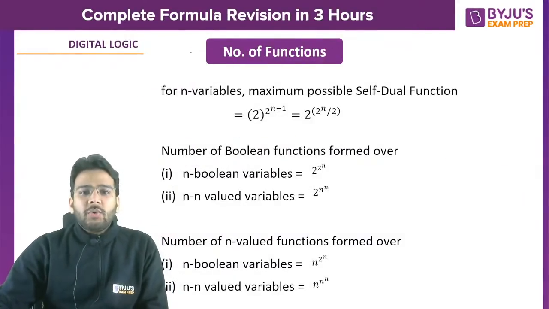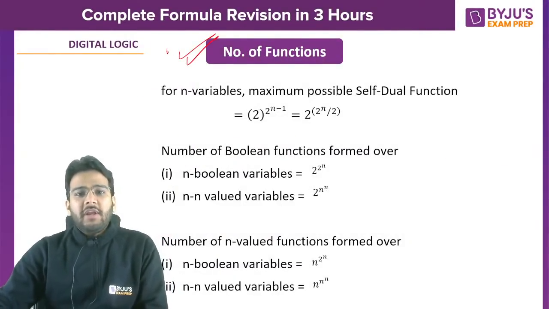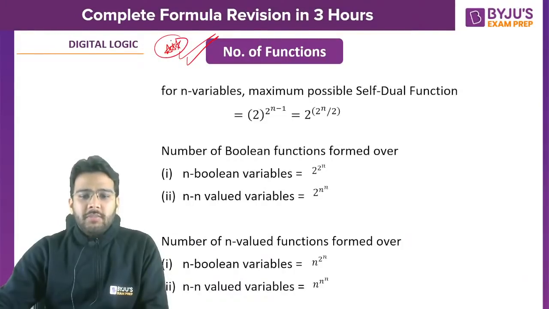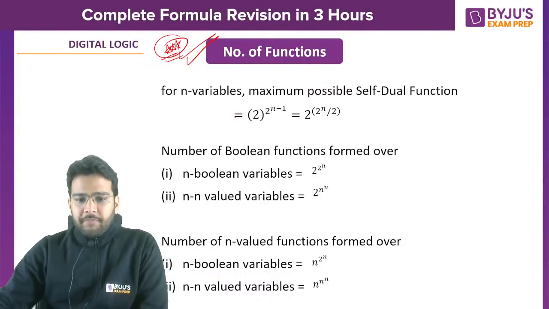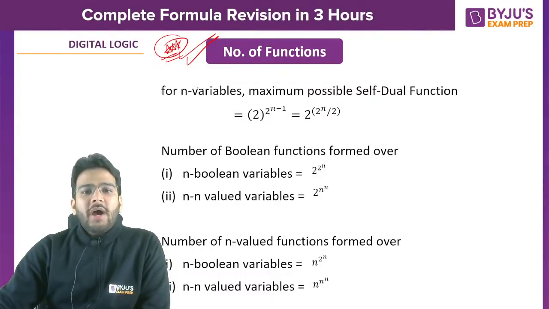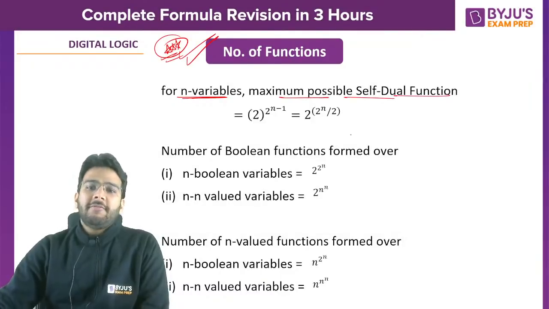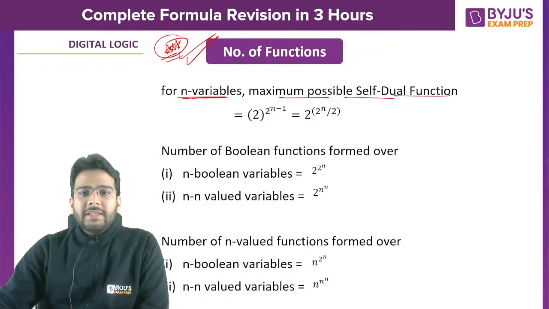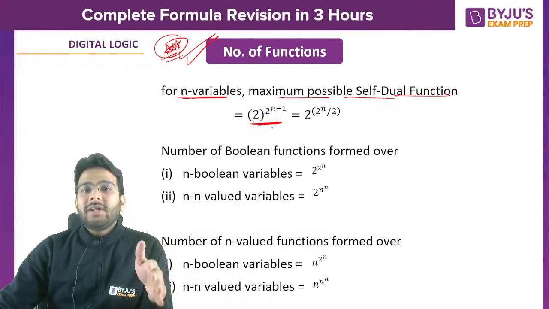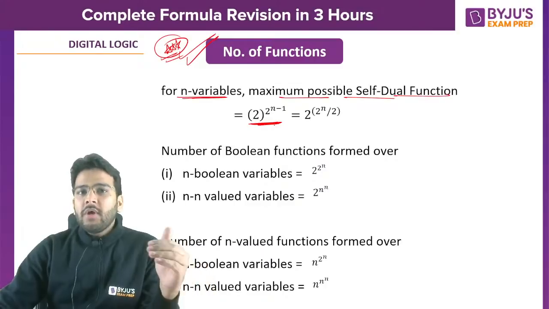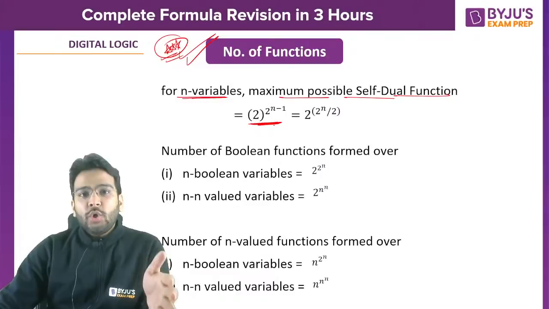Now if I ask you the number of functions, this is very, very important. Direct questions can be asked based on this. Clear? Now here, if you have n variables, the maximum possible self-dual functions, how many? This is the formula. First of all, you need to understand what a self-dual function is. In order to understand a self-dual function, you need to understand what a neutral function is.